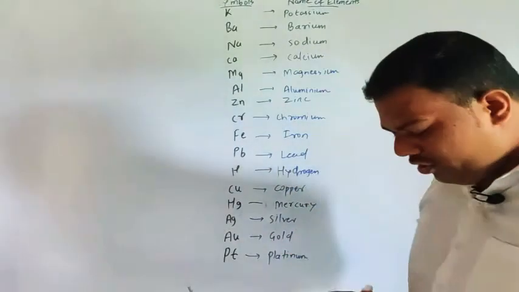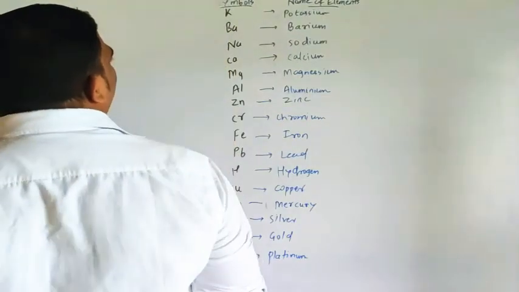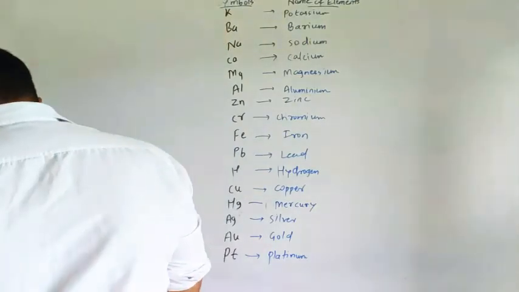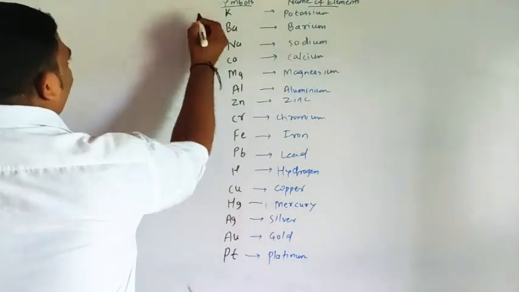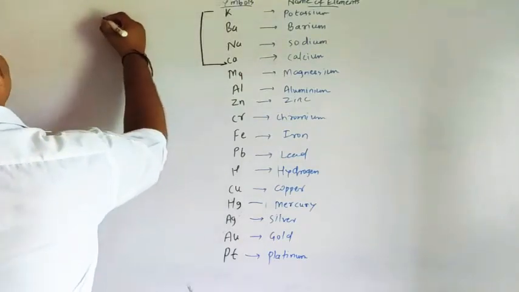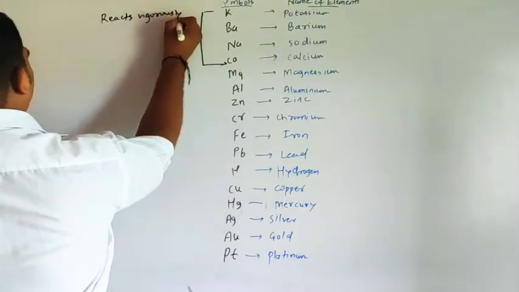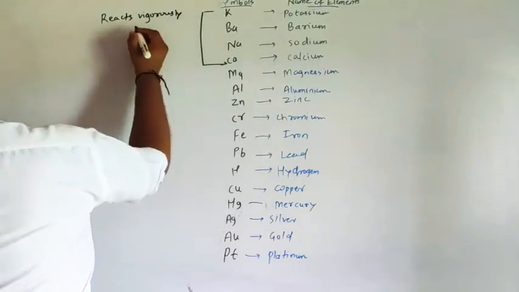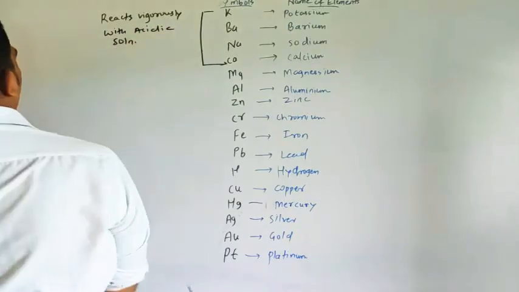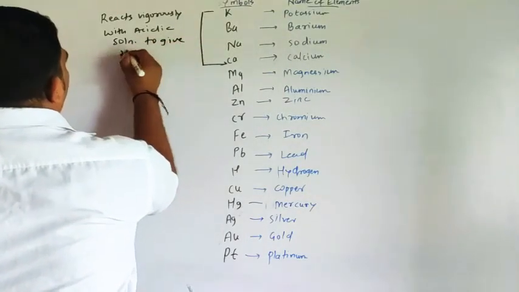From potassium to calcium, these react vigorously with acidic solution to give hydrogen gas.